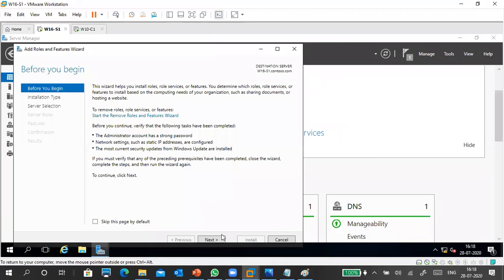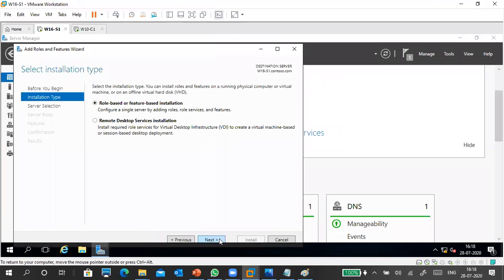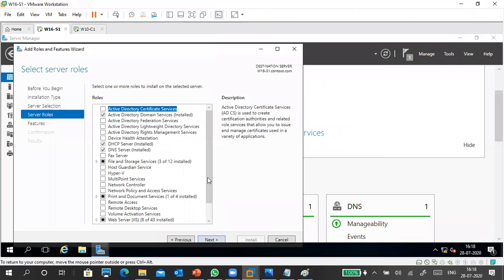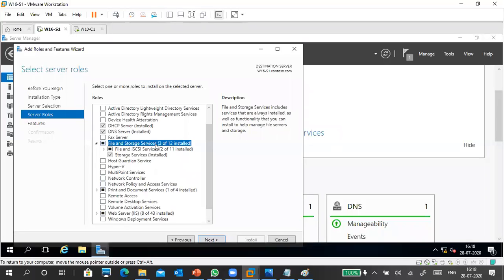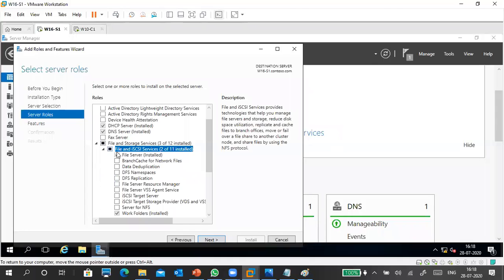Go to Add Roles and Features. Then go to File and Storage Services. Expand File and iSCSI Services. Find FSRM, File Server Resource Manager. You can read this one, then you will understand the description.